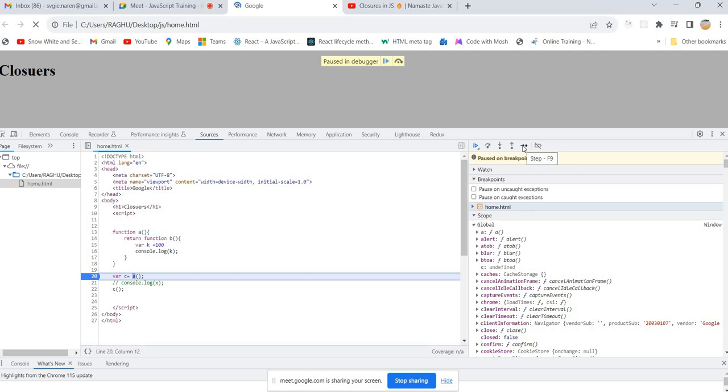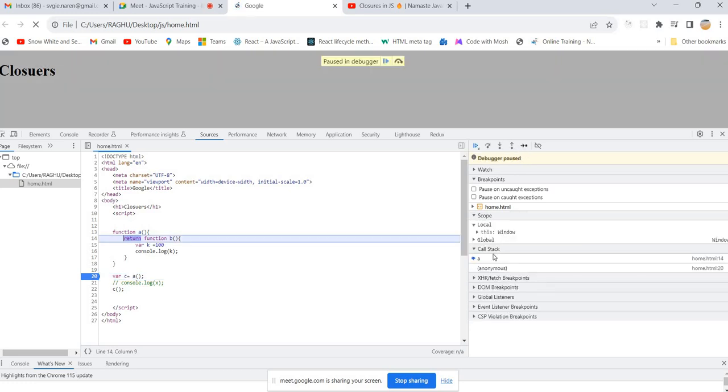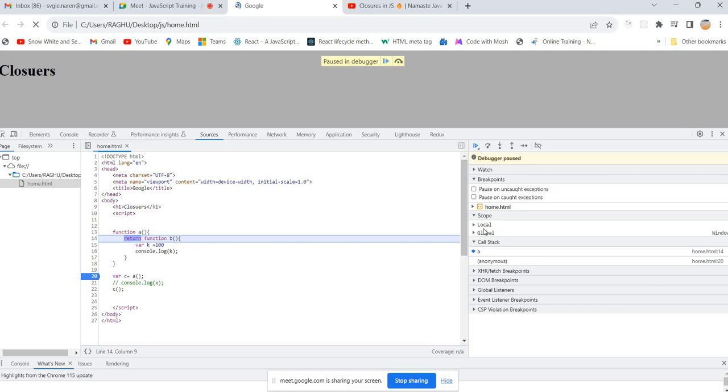Whenever we invoke a function, what will happen? Yes, it will create an execution context in the call stack, and we will get a local scope, right? Here the execution context is for A, not for B, right? Observe carefully. And it is going to return this function.